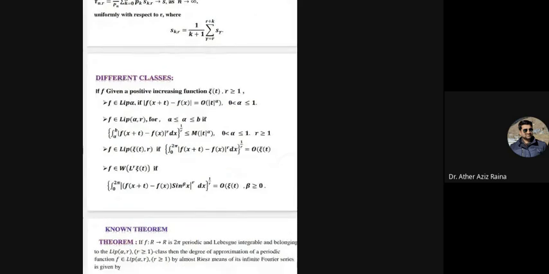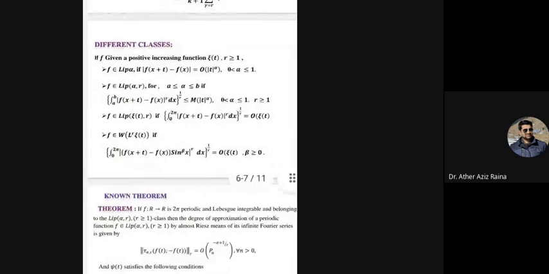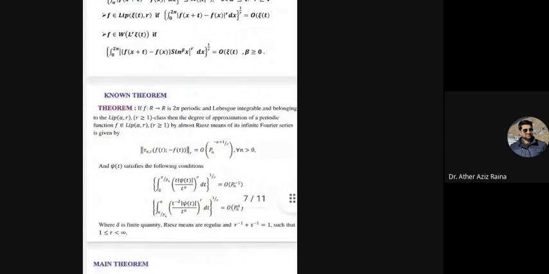Now, the definitions of different classes. Here, I defined the Lip alpha class, the Lip alpha r class, the Lip xi t p class, and the weighted Lip xi t p r class. So I used here the weighted class to generalize the theorem.